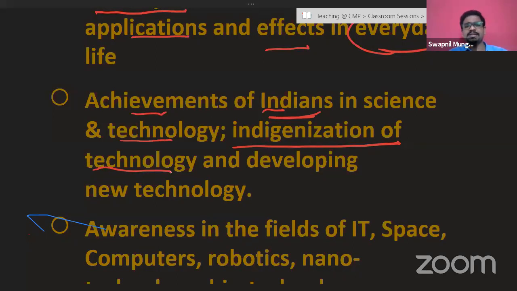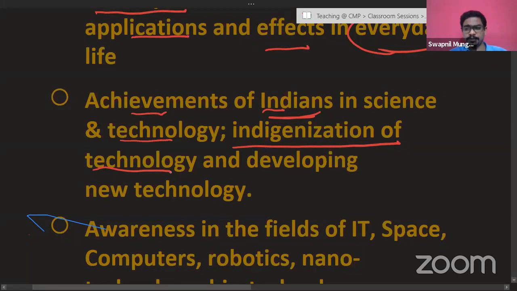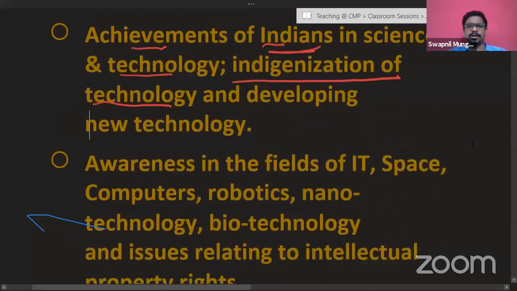That's why indigenization of technology is of very much importance, and that's why this particular point is there. You might be seeing that various apps have been banned recently by the government of India because their origin is Chinese. So again, this point becomes important because of that.